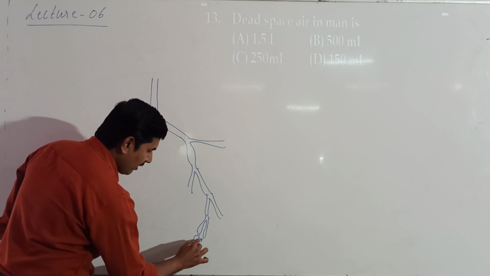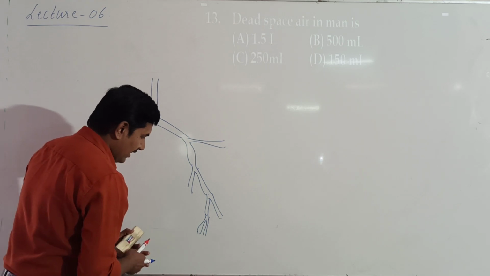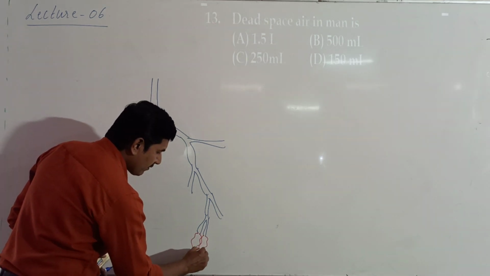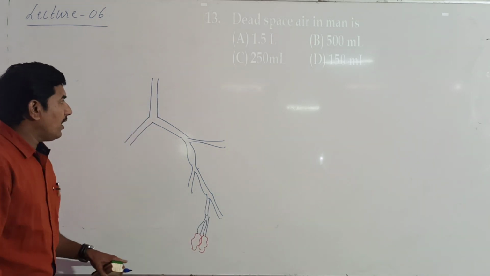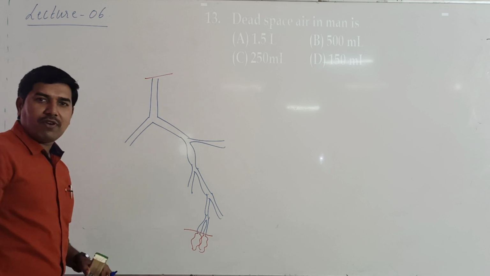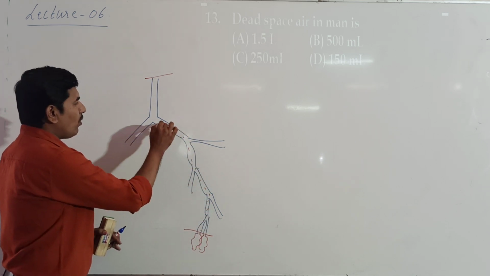And here we have the alveoli, the last part. Now from the tracheal region to the terminal part of bronchioles, here what is left?